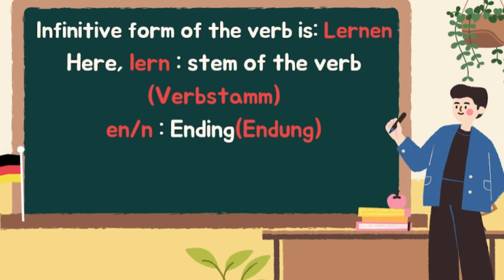In German we call it Verbstamm. And the next one is en or n, that is the verb ending, and in German we call it Verbendung. Lernen is the basic form of the verb, but the form of the verb in different sentences depends on the subject it conjugates. So that is verb conjugation.